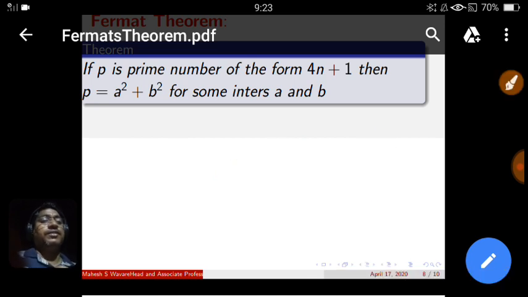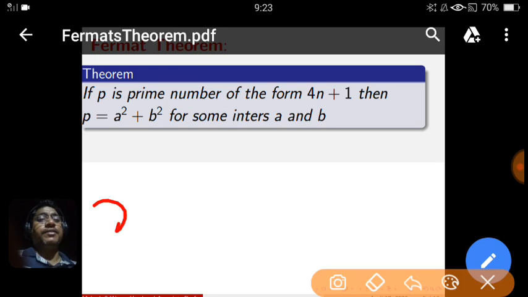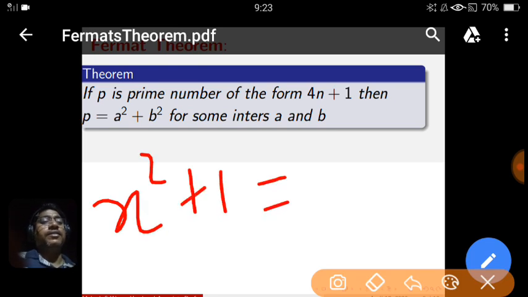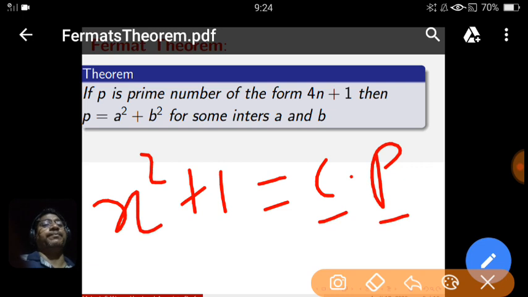What does it mean? X square plus 1 has a pattern c into p. Suppose the number c comes when you divide x square plus 1 by p. Here our target is to prove that c and p are relatively prime. This is already in x square plus y square format. We only want to prove that c and p are relatively prime. Once you prove that, then directly you can say that p has a pattern a square plus b square. So this is the major target, that c and p are relatively prime.